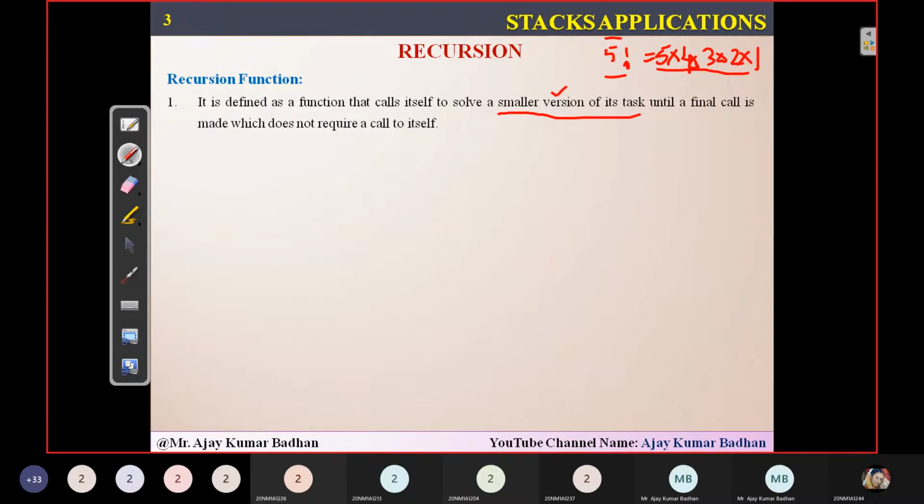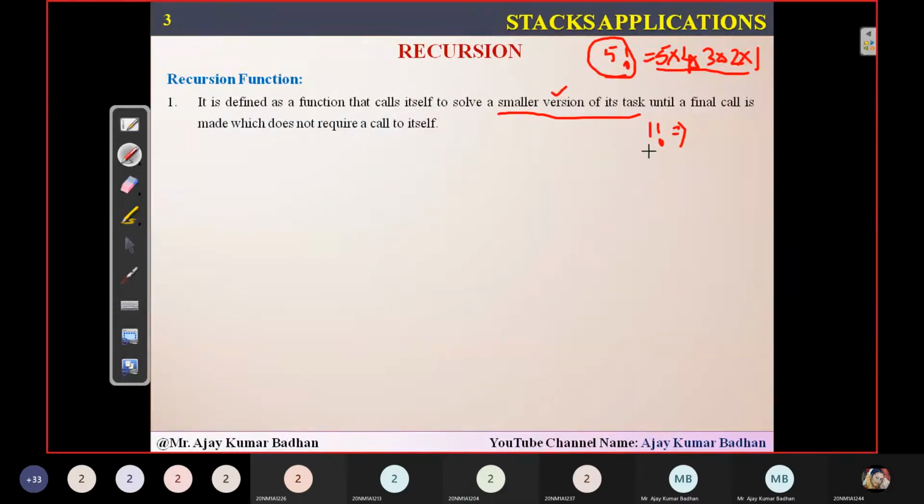The task here is that I need to calculate 5 factorial, but when I'm calling the same function again and again, I am dividing the task into a smaller and smaller one. Recursion will keep on calling until I have a task that is small enough that I can execute it very easily, that is nothing but 1 factorial.